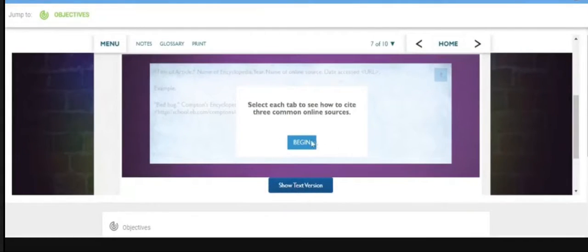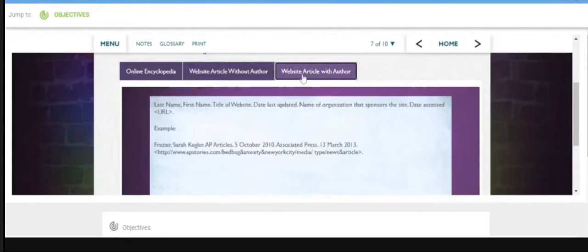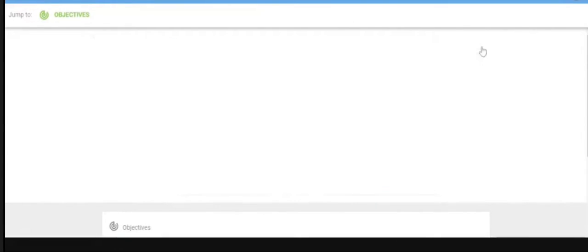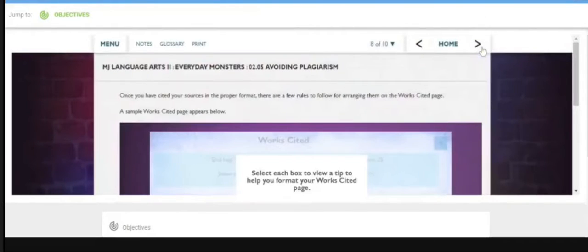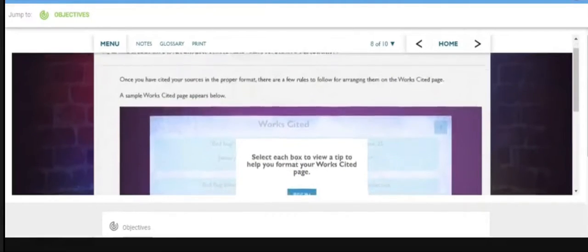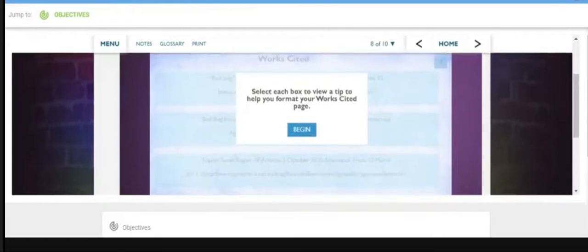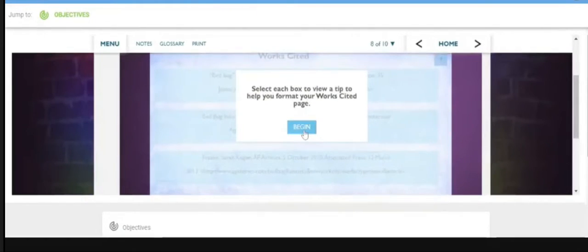Select each tab to see how to cite 3 common online sources: online encyclopedia, website article without author, website article with author. Once you have cited your sources in the proper format, there are a few rules to follow for arranging them on the Works Cited page. A sample Works Cited page appears below. Select each box to view a tip to help you format your Works Cited page.